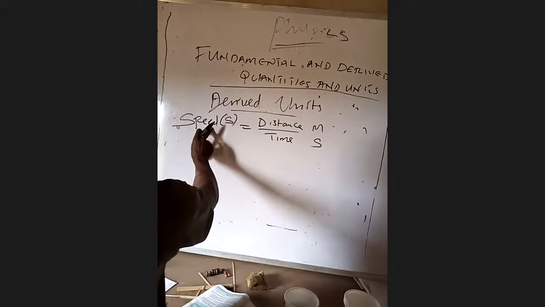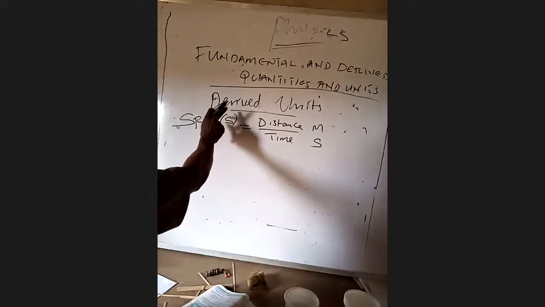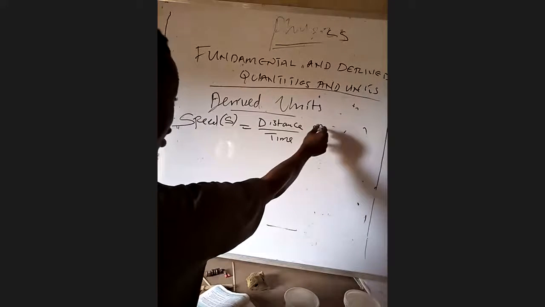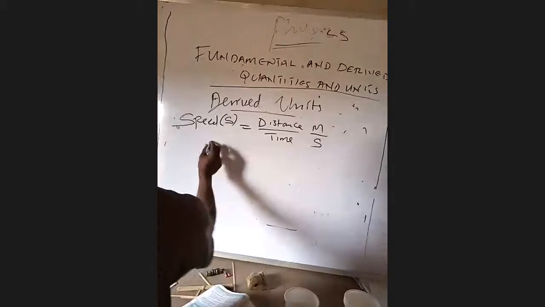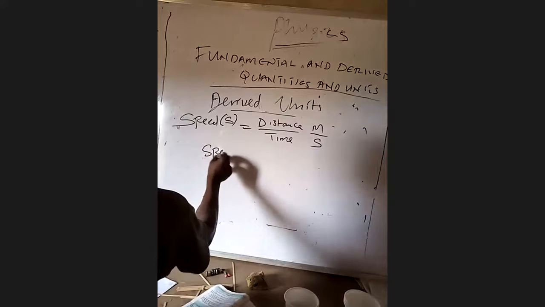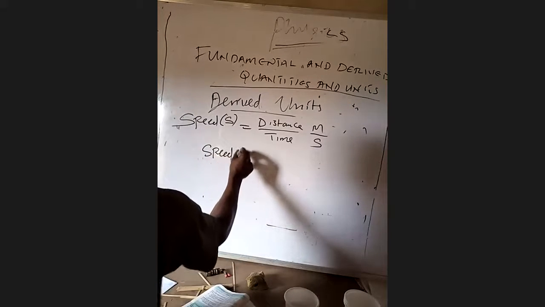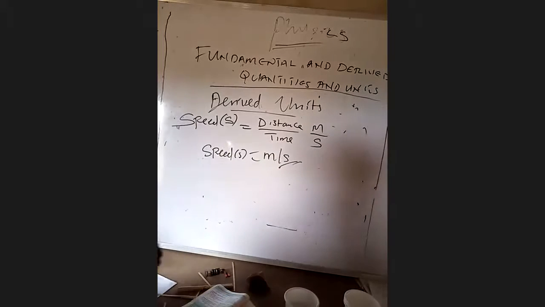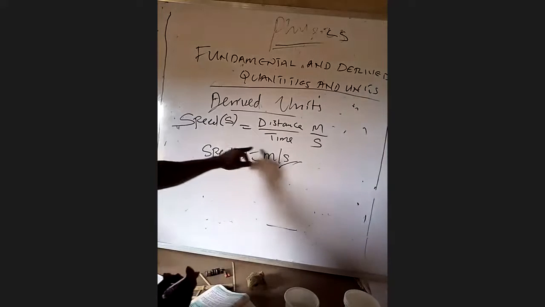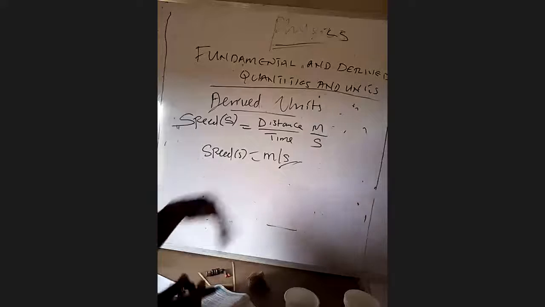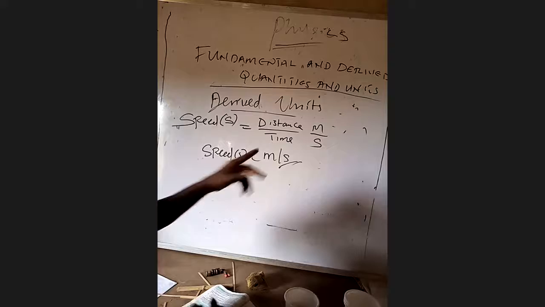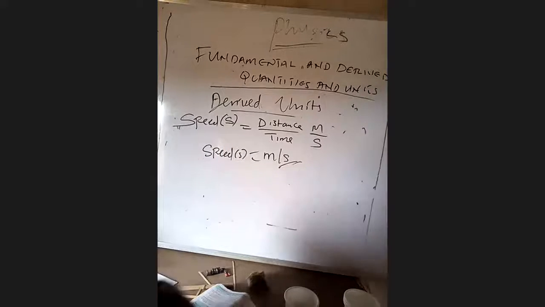So to get the derived unit of speed, this becomes meter all over second. Therefore, the derived unit of speed is meter per second. Anywhere you go, the unit of speed is always meter per second. It doesn't change, it will never change.